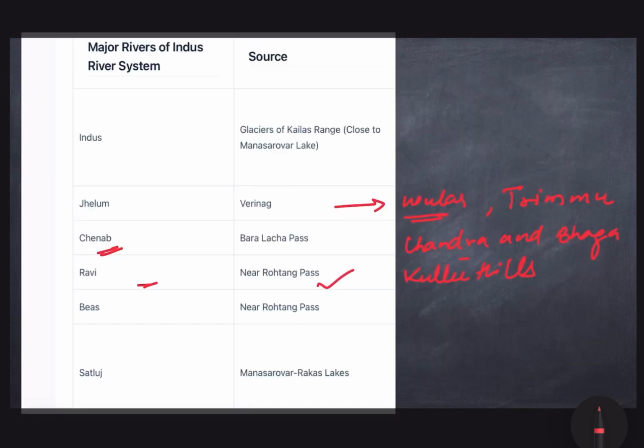The Byas river also rises near Rohtang Pass. It meets the Satluj river at Harike in Punjab. Harike is a wetland also. The Satluj rises near Lake Rakshas in western Tibet, near Mansarovar.